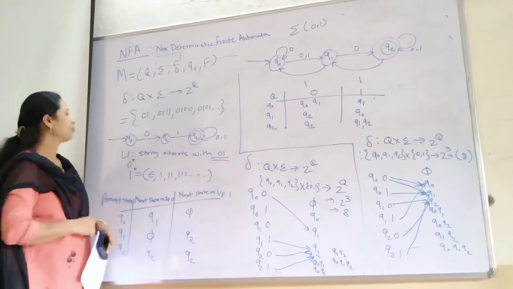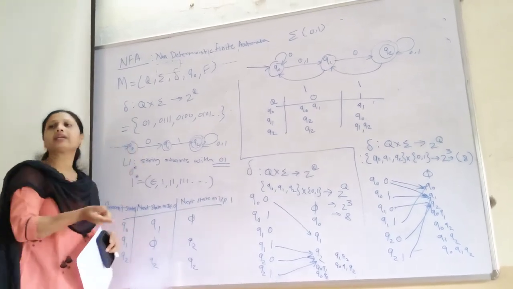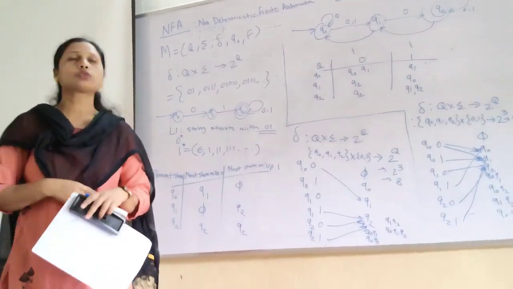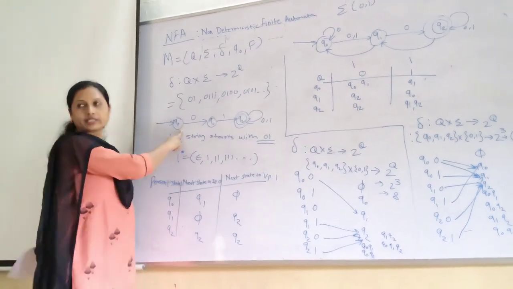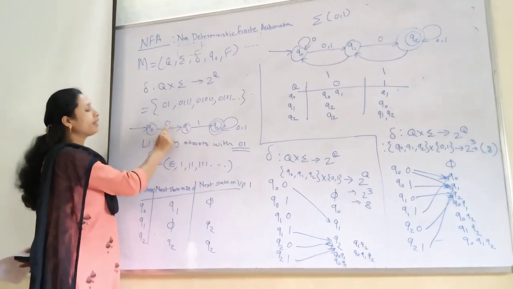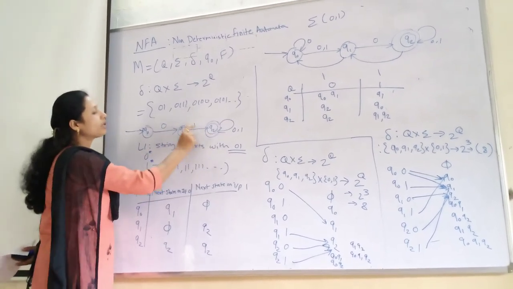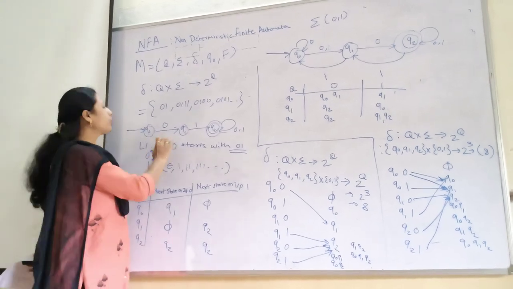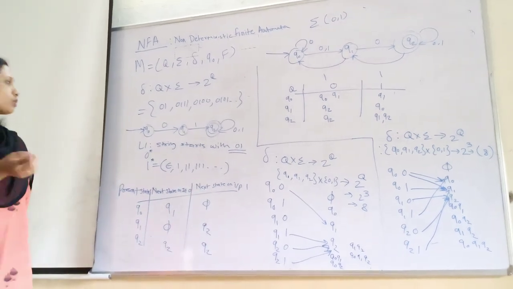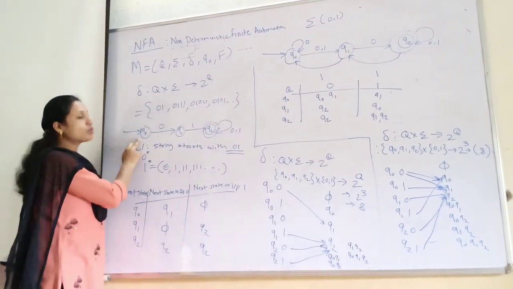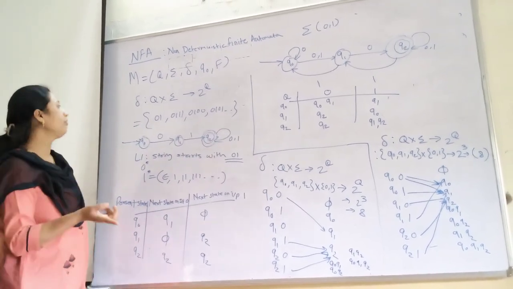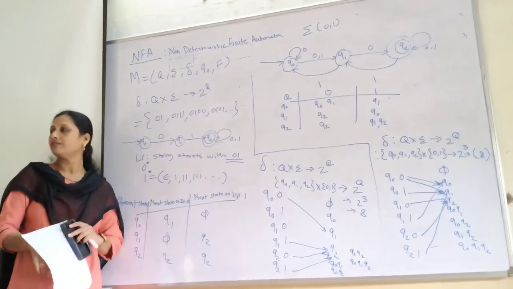Now, for this, draw the diagram. While drawing the diagram, you need the minimal length string too. So here 01 you require. q0 is the starting state. Then q0 to q1, here we have shown 0. q1 to q2, here we have shown 1. What you need to remember is that when you reach the final state, you should get 01. So when you start from q0 with 0 and 1, at the final state I am getting 01.